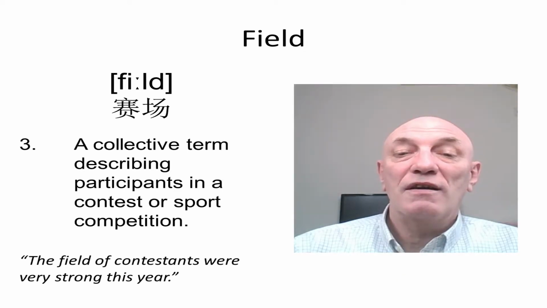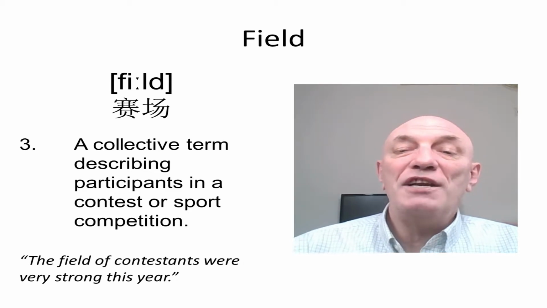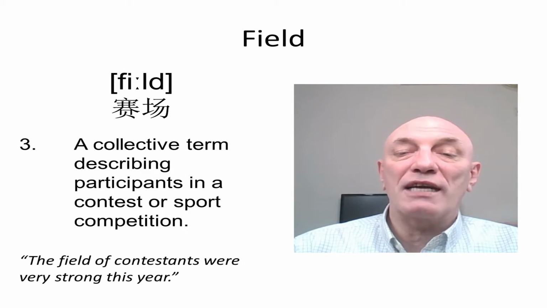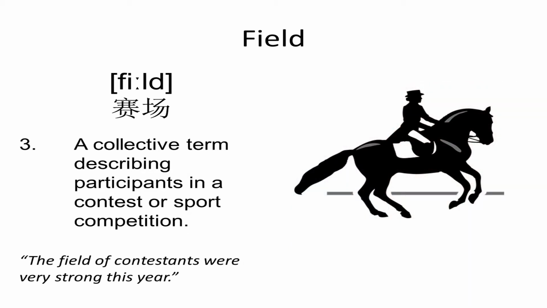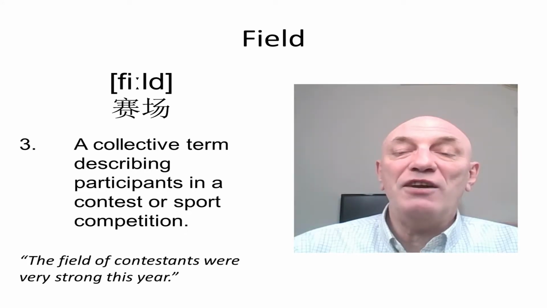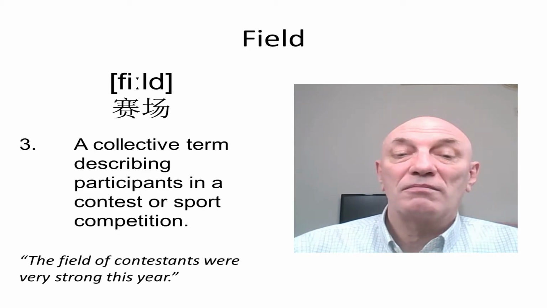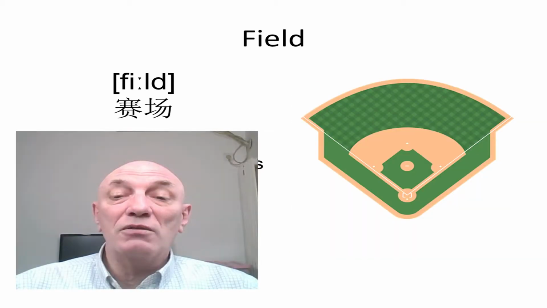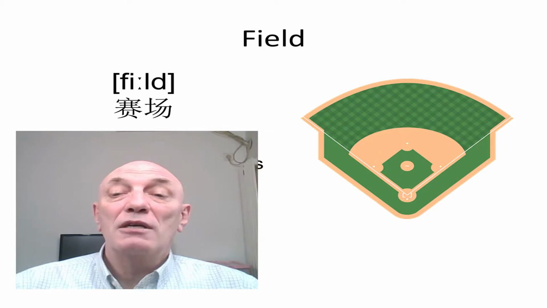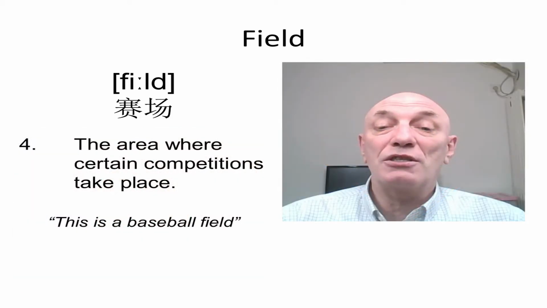Same word, field, but now a different meaning. This word describes a number of people competing in a contest or sport. In the example you can see on screen, this is something to do with horse riding. So we could talk about the field of contestants. This is another field, and this one describes an area where competitions take place. The example on screen is a baseball field.